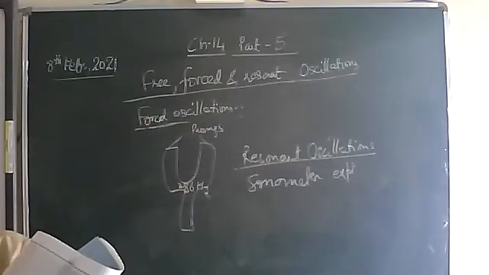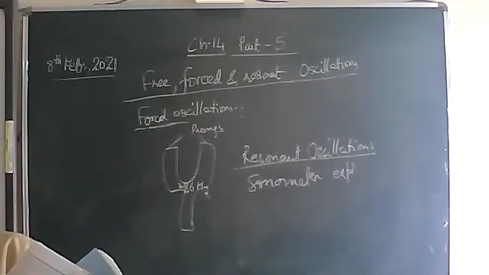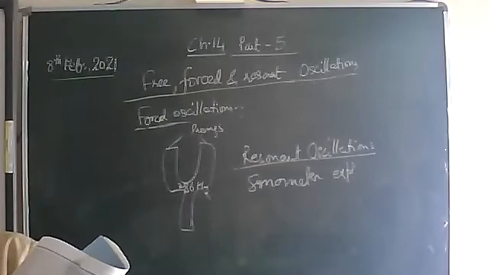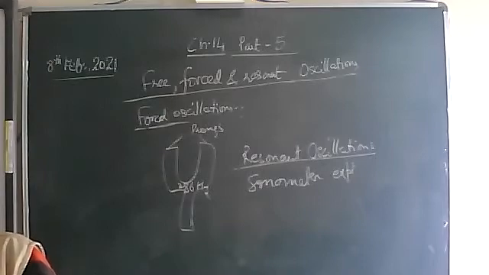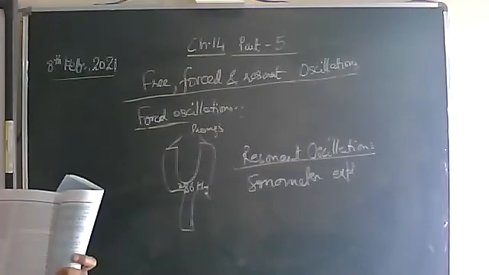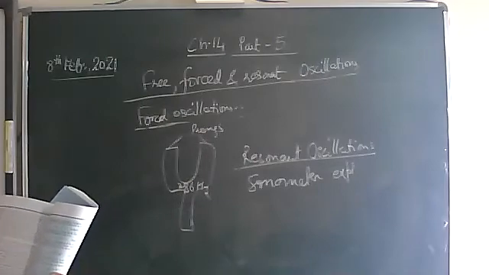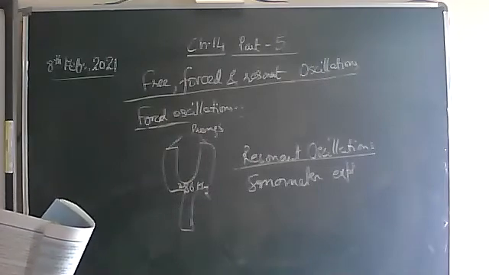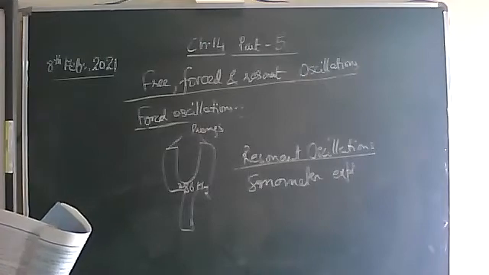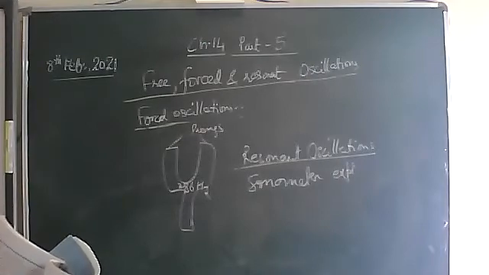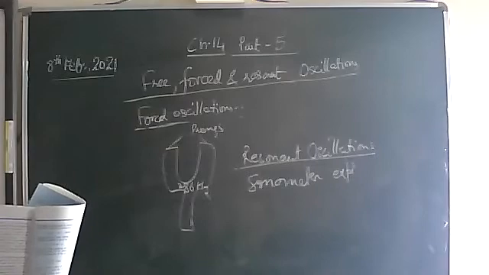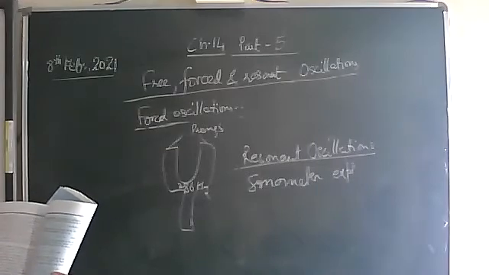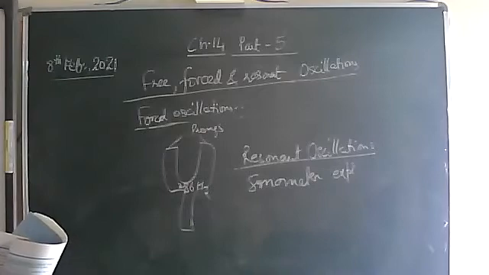Now after some time, all these pendulums will start oscillating. Why? Because they are tied to the same rigid support, so the energy will be passed and all will start vibrating. Pendulums 3, 2 and 5 will start oscillating with the frequency given by the 4th pendulum. All are having different lengths, so they will not oscillate with their natural frequency, but with the frequency of the 4th pendulum. So what kind of oscillations are produced?